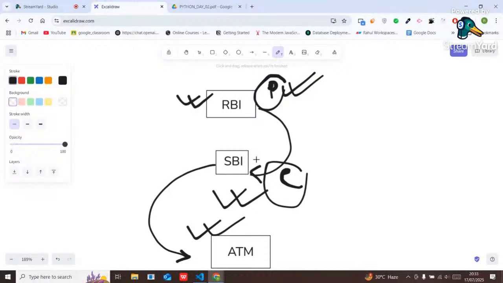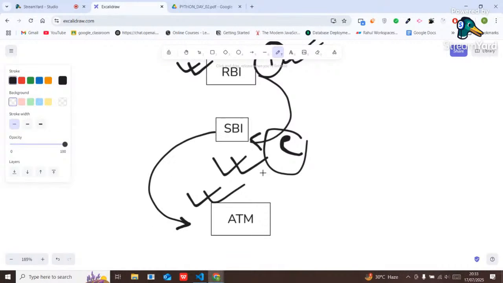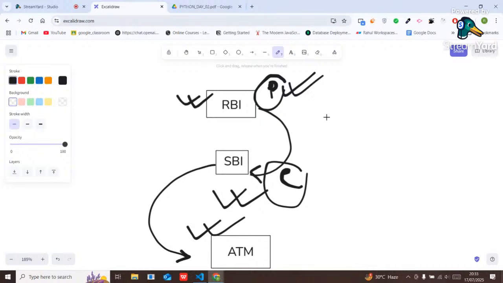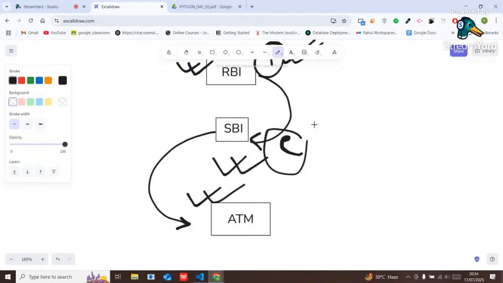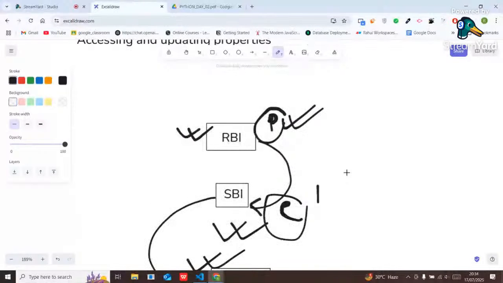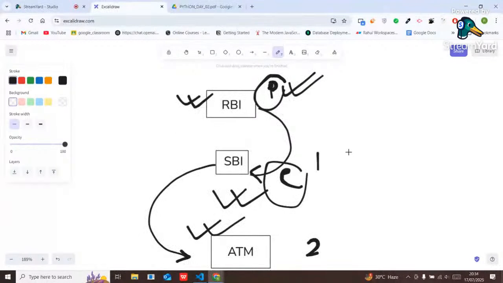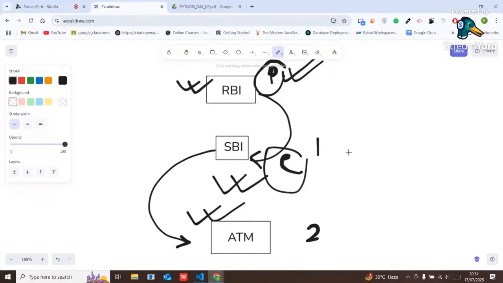So I inherit properties from one class to another across multiple levels. RBI to SBI is level 1. SBI to ATM is level 2.